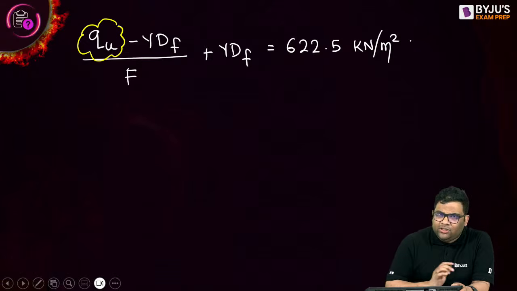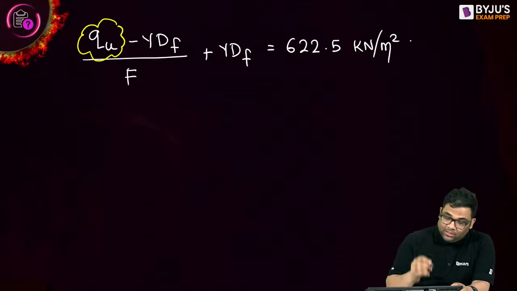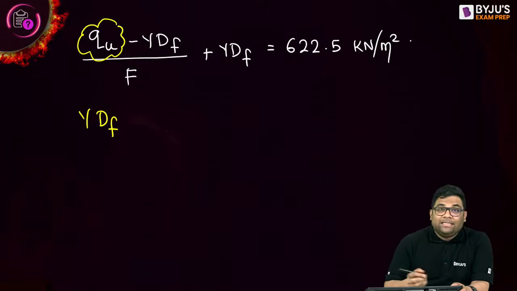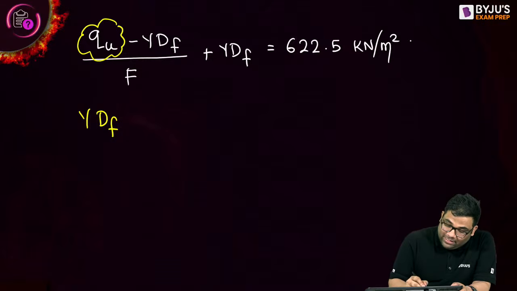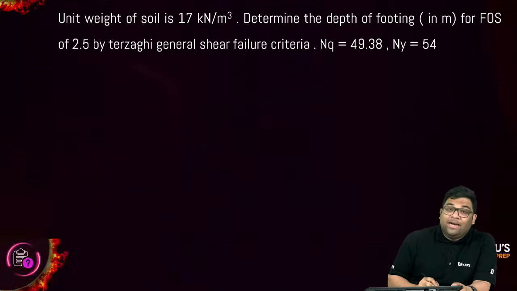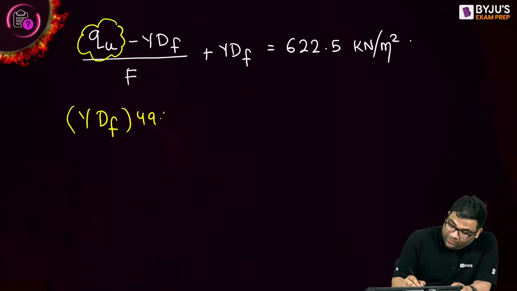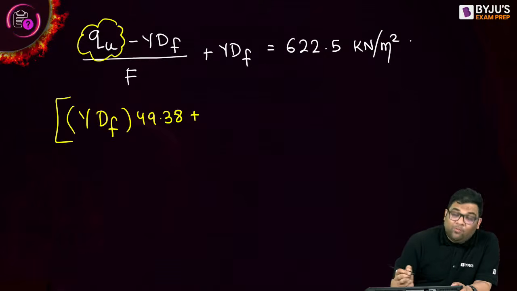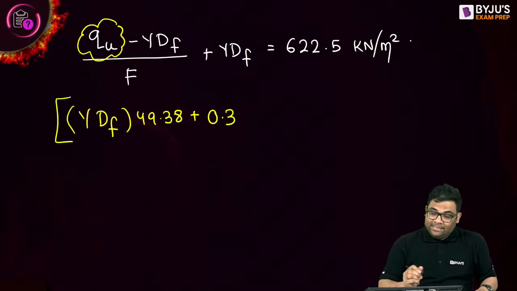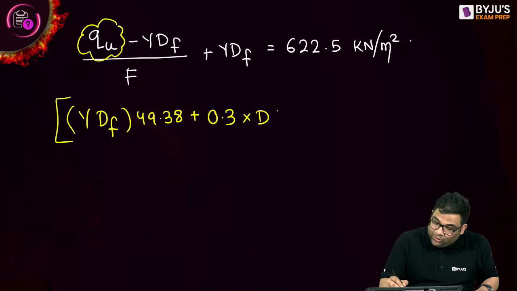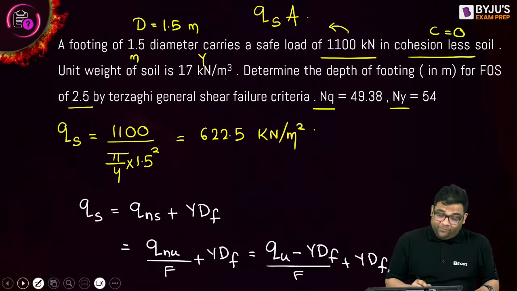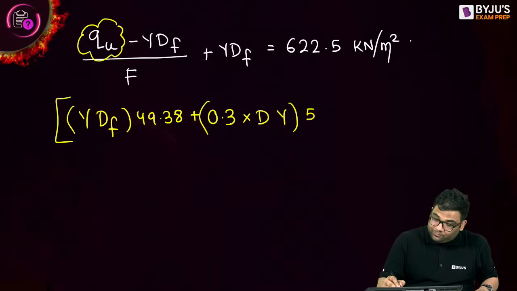Now see the ultimate bearing capacity. C is 0, so I am left with the second term and third term. The second term will be gamma Df into Nq. Nq is 49.38. And then the third term: it's a circular footing, so 0.3, then diameter into gamma and then N gamma. N gamma is given as 54.